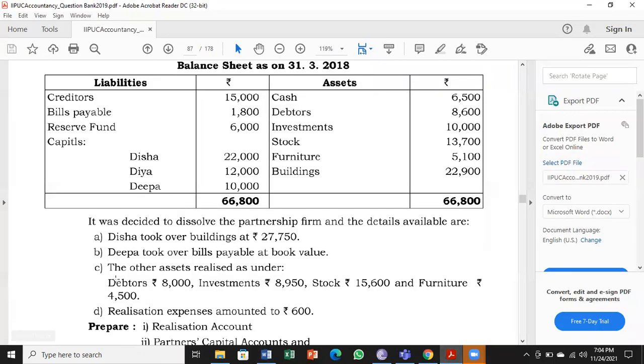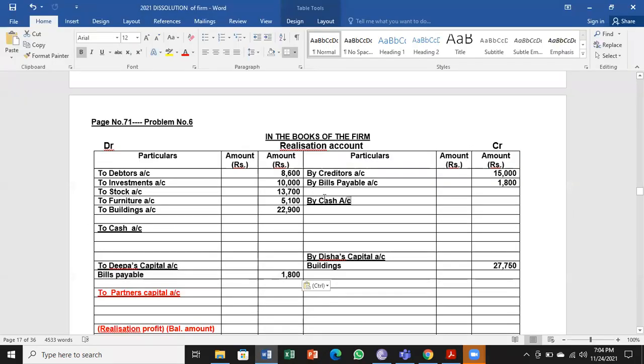Next, the other assets realized as under. We have 4 assets. I'll take 2 at a time. Debtors and investment, 8,000 and 8,950. That comes under cash account. So by cash account is the entry for assets realized.